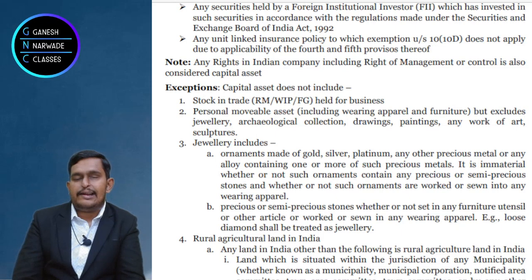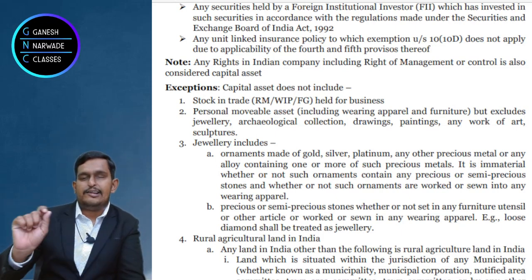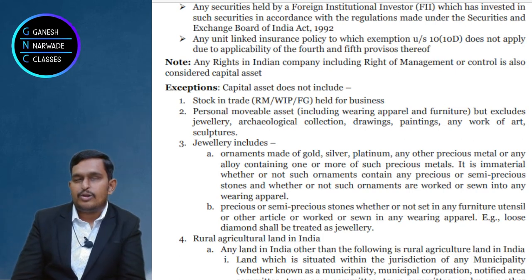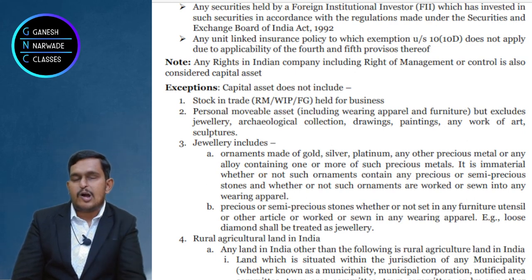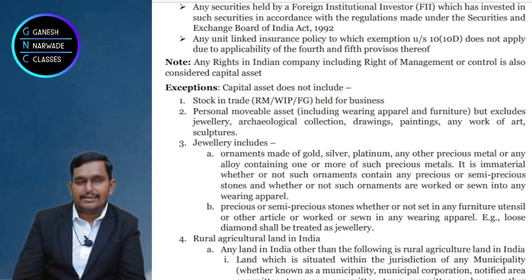Now because we said capital asset means property of any kind, that means stock in trade is also included. So that's why it is kept in exceptions. Stock in trade is not a capital asset, because the income from it is taxed under the PGBP chapter. Consumable stores and raw materials are not capital assets. Come to personal effects. Actually, I should have written movable personal effects. If there are any movable personal effects, they are not a capital asset.